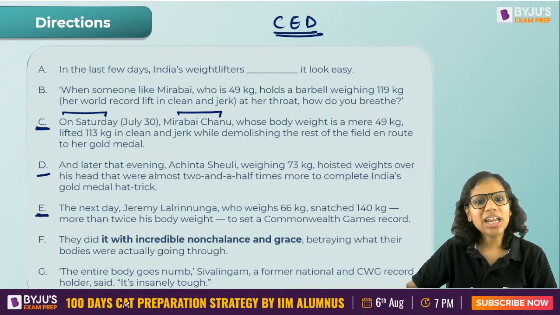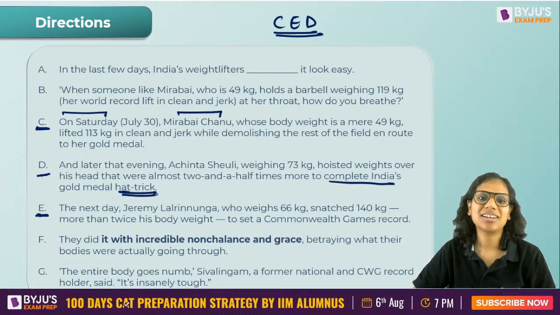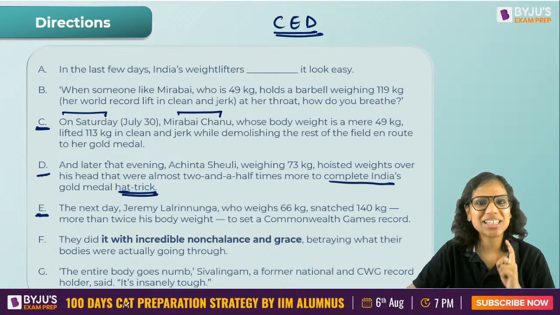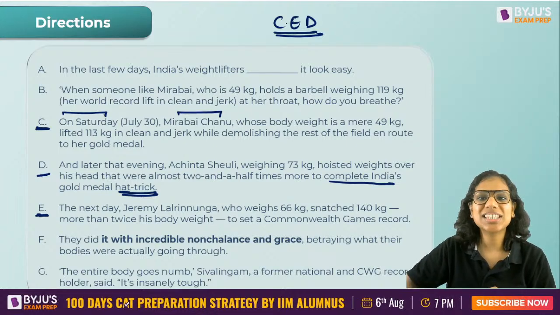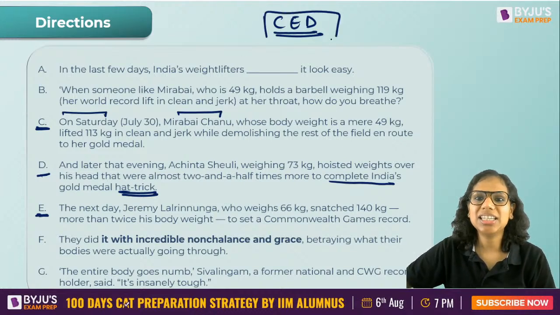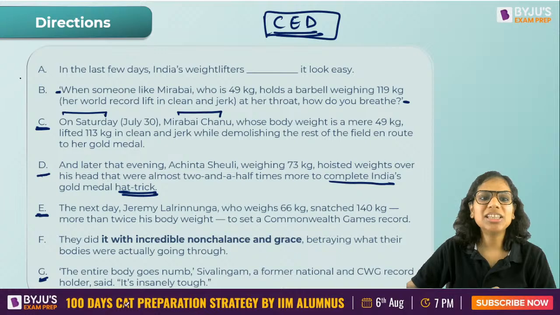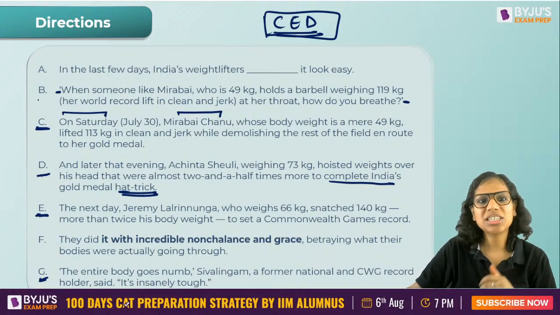Then why not end later that evening? Because see this, we are saying here in D to complete India's hat trick, right? Hat trick means someone else must have won in between, isn't it? So C, then E, the next day Jeremy Lalrinnunga, okay, he won, and then D. So C, E, D is a sequence. Once you realize this, you also realize that this is in inverted commas and even our last sentence is in the inverted commas. So probably they are the quote of the same person. They have been said by the same person.